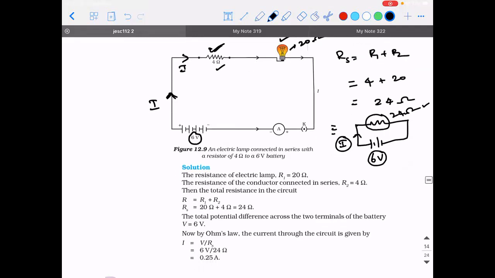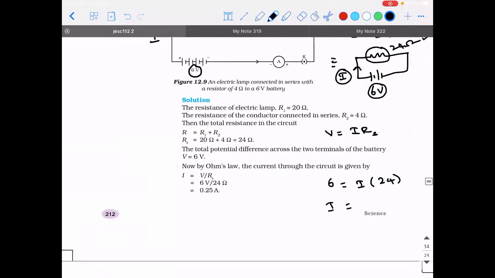So how do I find the current across it? We apply V is equal to I into Rs. So V is how much? 6 is equal to I into Rs, and I is what we need to find. Rs is 24. So I will be equal to 6 divided by 24 or 1 by 4, which is 0.25 ampere. So the current flowing through it is 0.25 ampere.